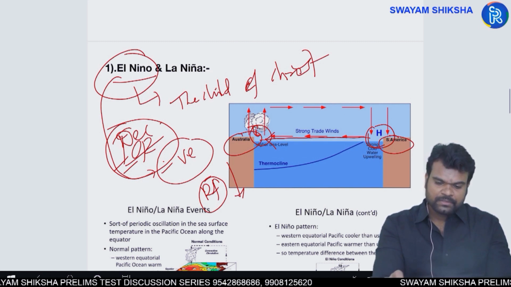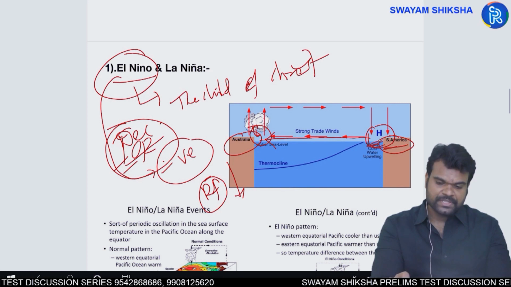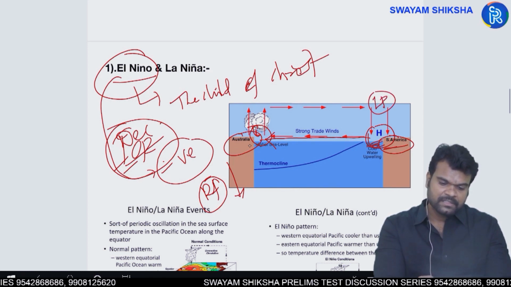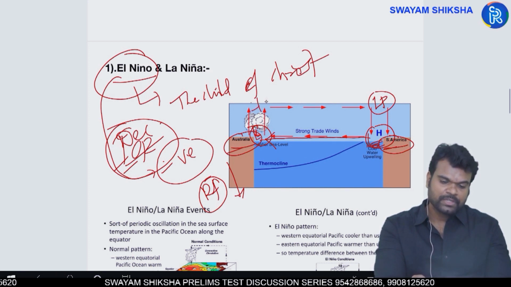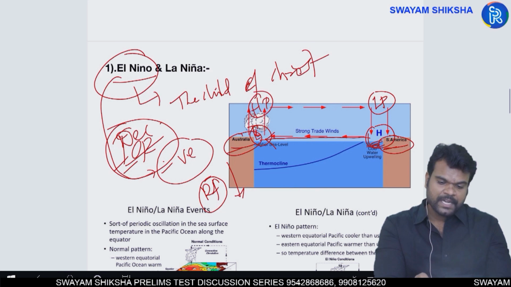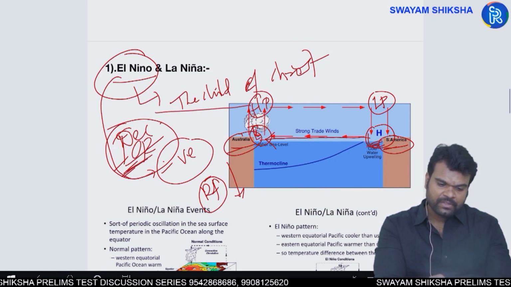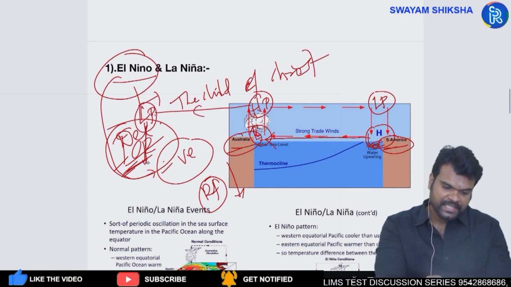When you take the South American part, on the ground it is high pressure, and in the upper part it would be low pressure. And in the Australian region, at the ground, it would be low pressure, and above the ground, it would be high pressure. And when you consider the Indian Ocean region, in the upper part again you have the movement of wind from high pressure to low pressure like this, and this would be descending in the Indian Ocean region.